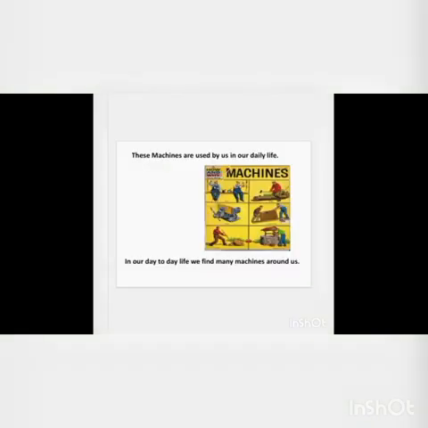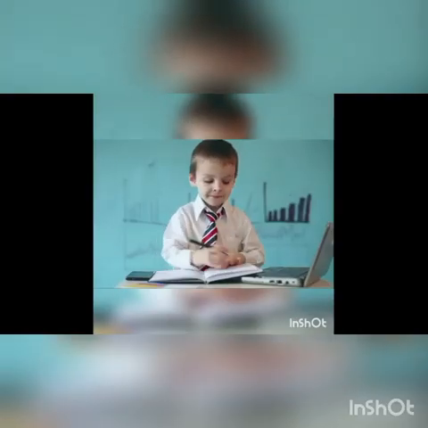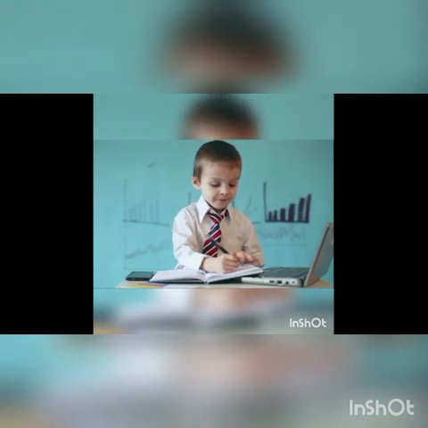So these machines are used by us in our daily life. In our day-to-day life, we find many machines around us. What are the many machines around us? Yes, the television, mobile phone, mixer grinder, and what? Calculator, sharpener, eraser, washing machine, refrigerator. These are also called what? Yes, machines.